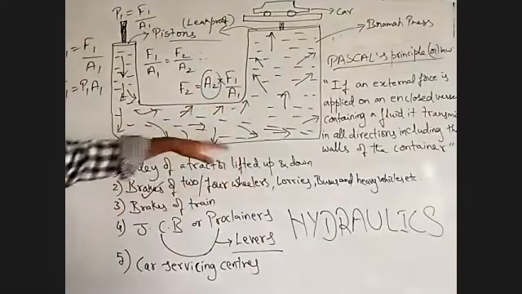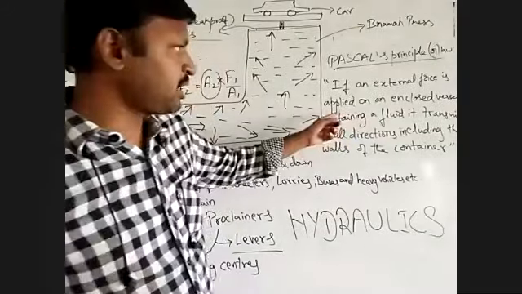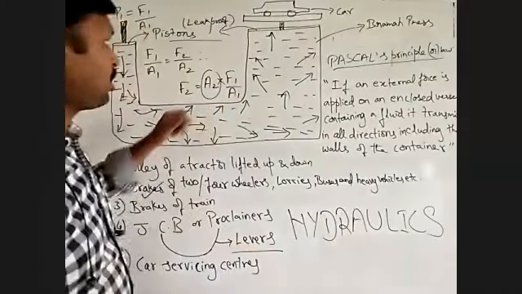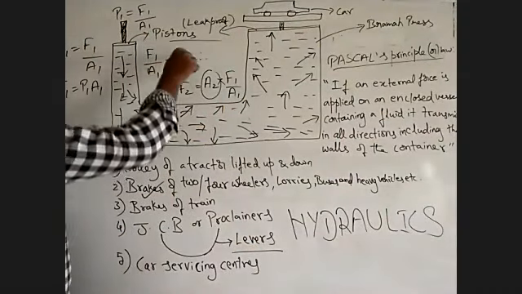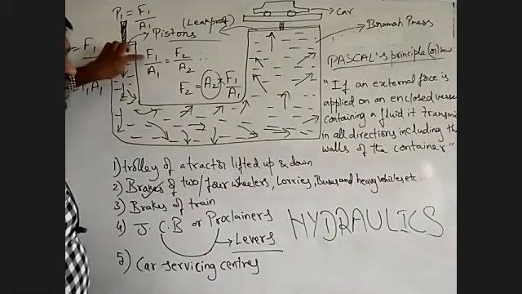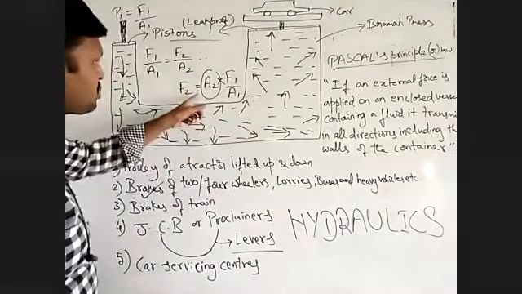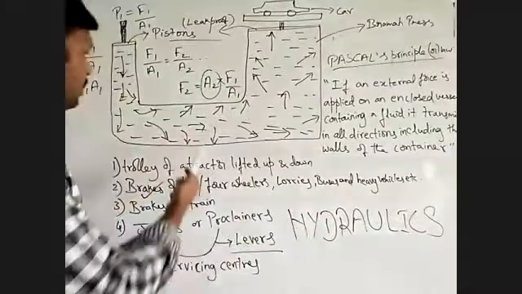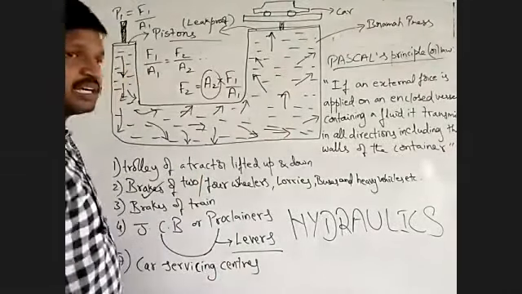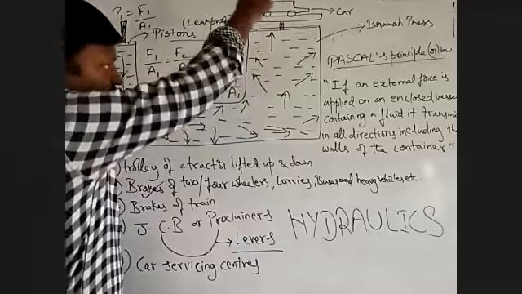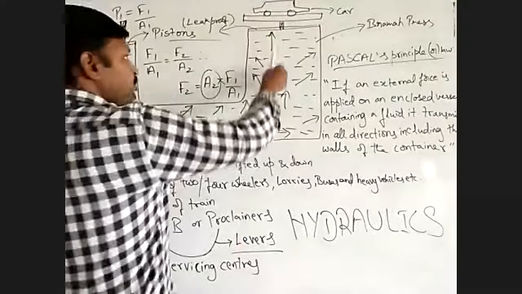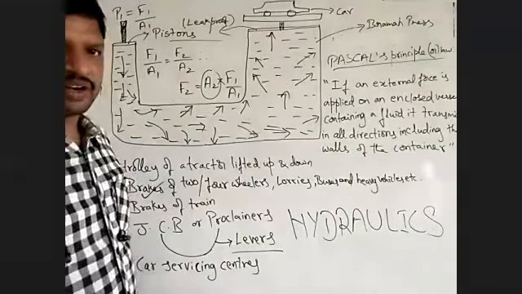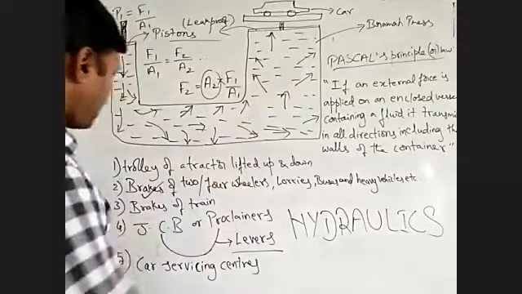So did you understand this one? Once again we will discuss. If an external force is applied on an enclosed vessel containing a fluid, it transmits in all directions. So how is it getting transmitted? See, F1 by A1 equal to F2 by A2. So a small force you are applying, and then it gets multiplied into a big force by this factor. So even scientifically, formula wise also it is clear. This is the factor which is getting multiplied, so that it is changing into a very big force and is being applied in the opposite direction, and that is lifted up. Any object that is placed there gets lifted up. So the same thing is applied in all these conditions.